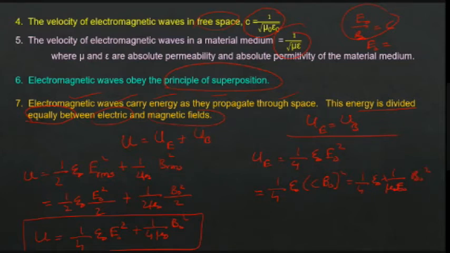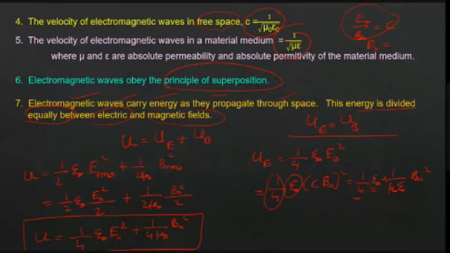Okay, Krishna. Is the last step clear? I have written 1 by 4 here. Epsilon naught I have written here.